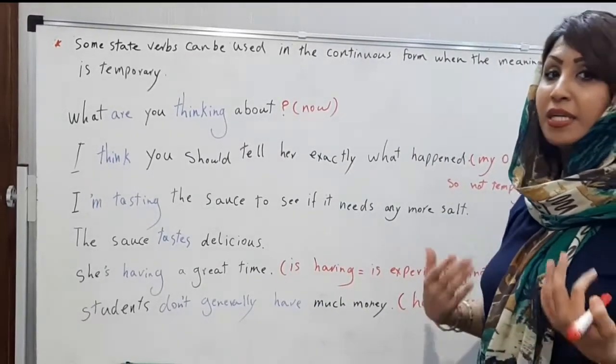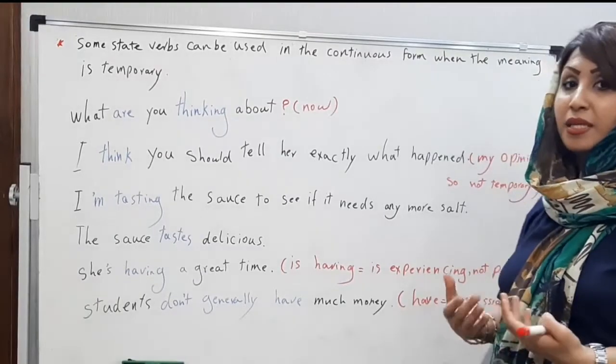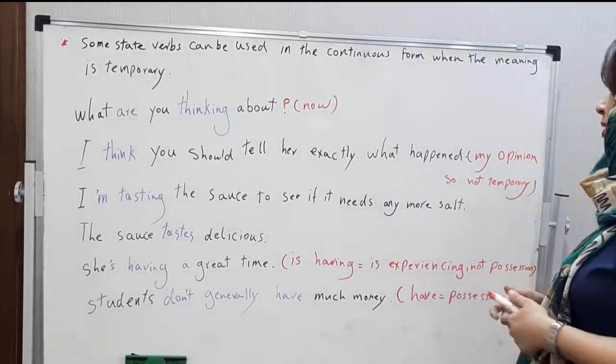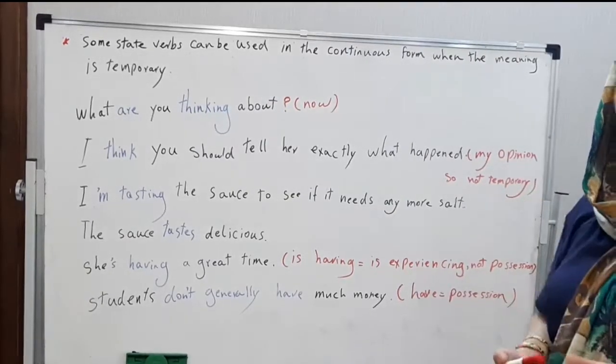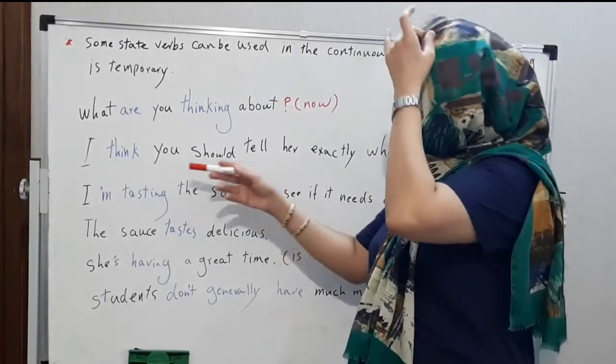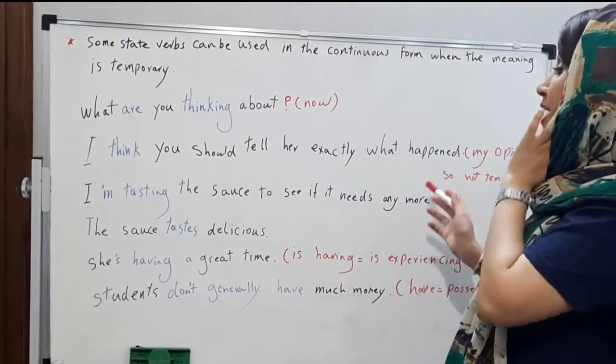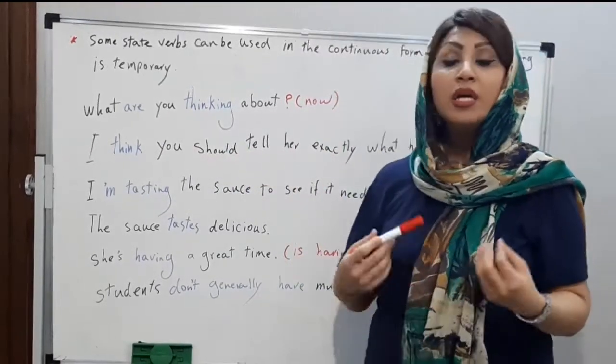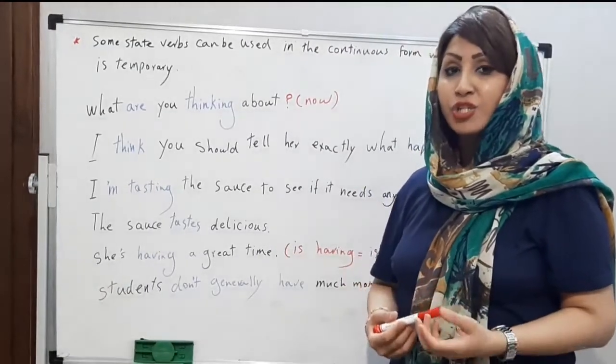I think is an idea, it's my opinion, so it's not temporary. But in the sentence, what are you thinking about, it is a temporary action.